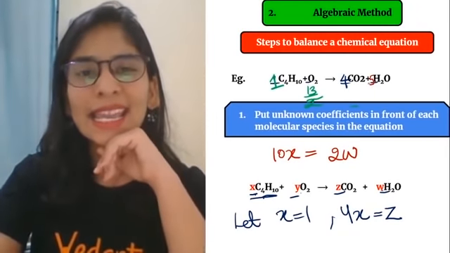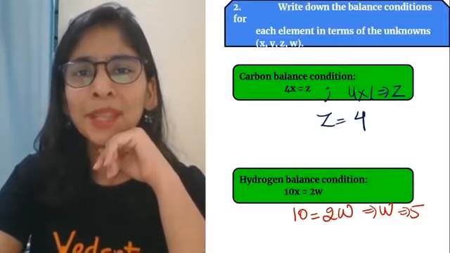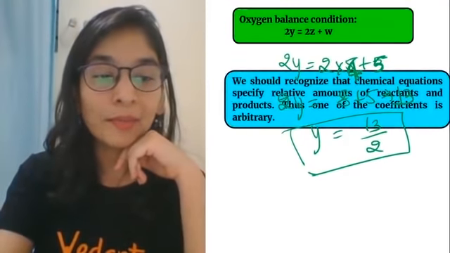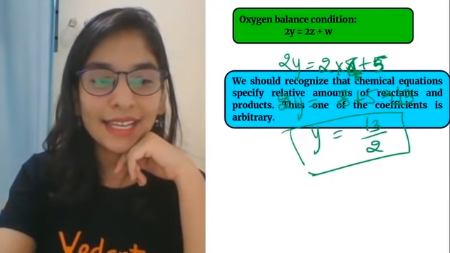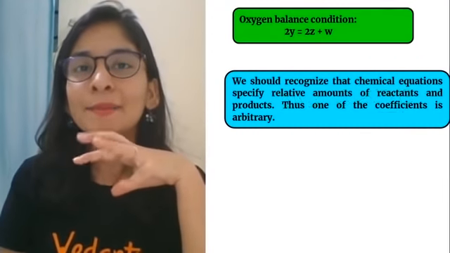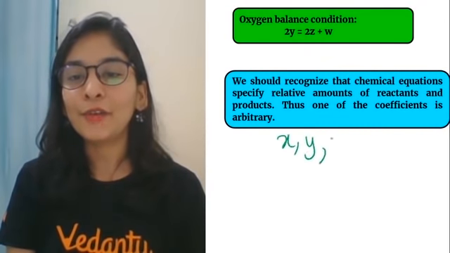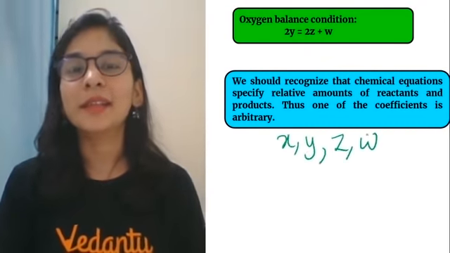Don't you think this is an easy method comparatively? Don't you consider this method as easy comparatively? Now you'll be like, ma'am, how? Okay, students, let me tell you. This is more of mathematics. I calculated the value of x, y, z and w by considering mathematics.